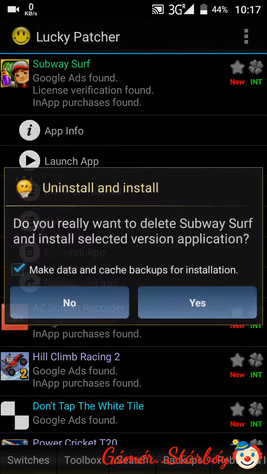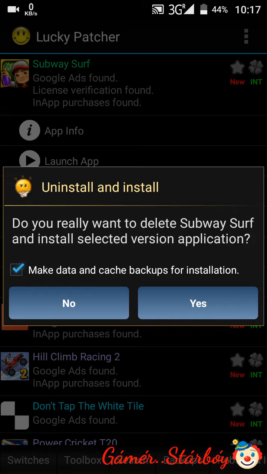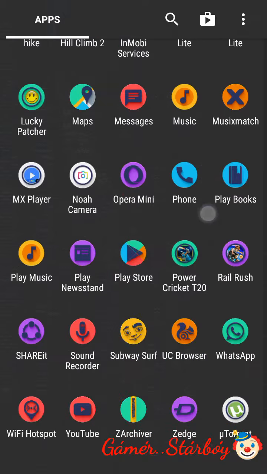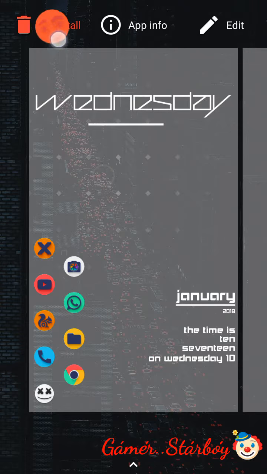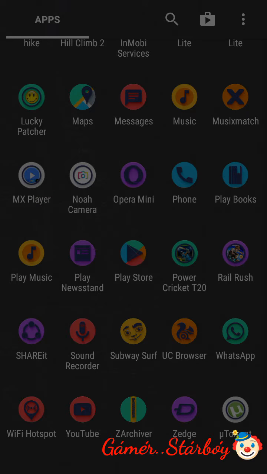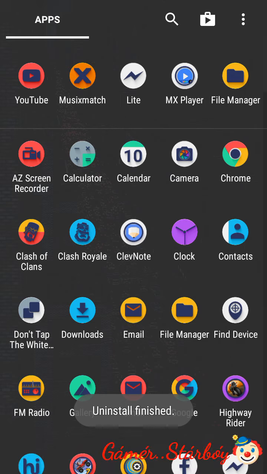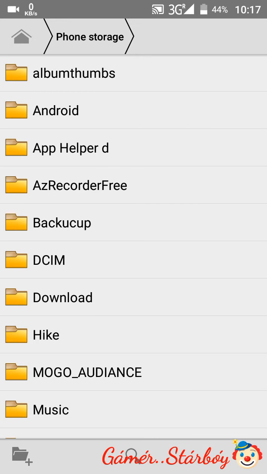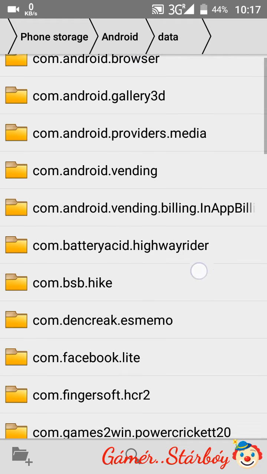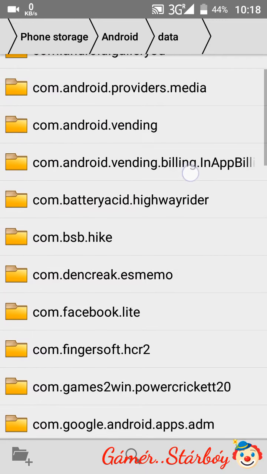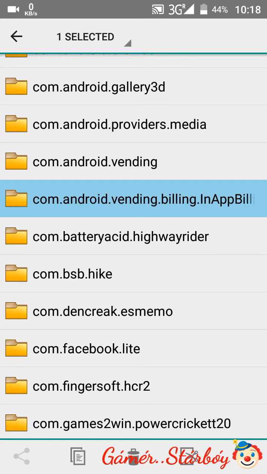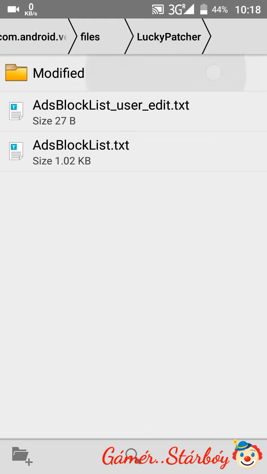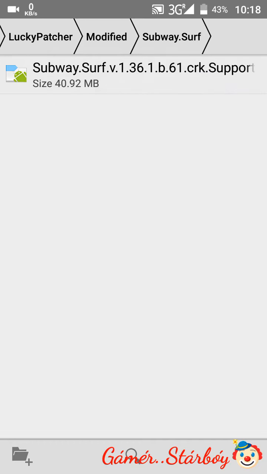uninstall and install. If it's not working in some devices, then we can directly uninstall our previous app from the app drawer. Then we can install it from our file manager, phone storage, Android, data, then going to com.android.vending.billing.InAppBillingService. We'll open it, then go to files, Lucky Patcher, modified, Subway Surfer, and we'll install this.